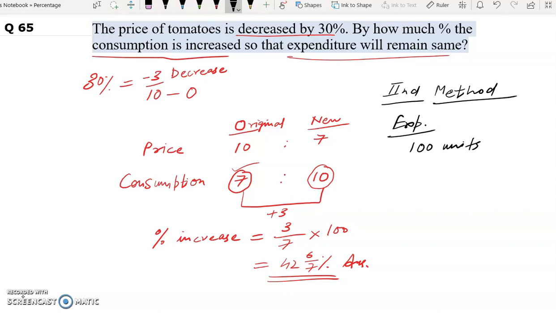The price of tomatoes was decreased by 30%. So because of this decrease, his expenditure also decreased by 30%. So 100 minus 30 is 70. Now the expenditure is how much? 70, but the expenditure should remain same. So he needs to increase his expenditure by 30. So 30 upon 70 into 100. This is the percentage increase. So percentage increase will be how much? 3 by 7. And 3 by 7 in fraction we know it's 42 6 by 7%.